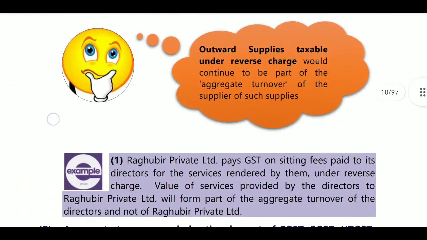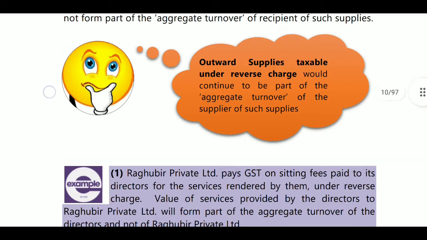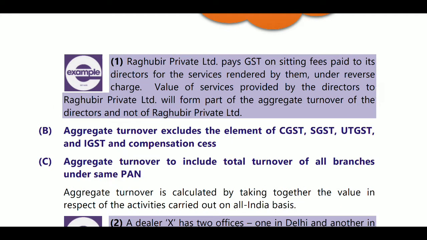Next, outward supplies taxable under reverse charge would continue to be part of aggregate turnover of the supplier of such supplies. Next, here Raghubir Private Limited pays GST on sitting fees paid to its director for the services rendered by them under reverse charge.